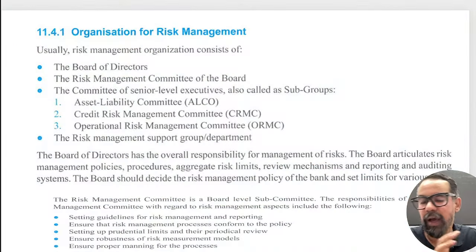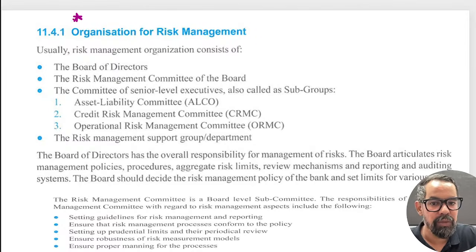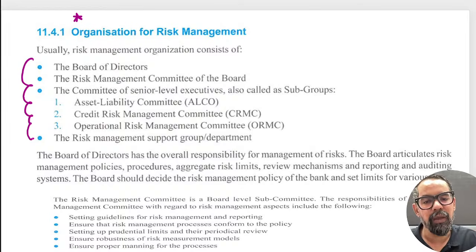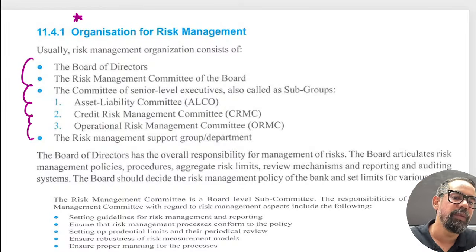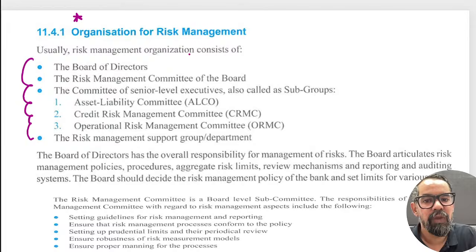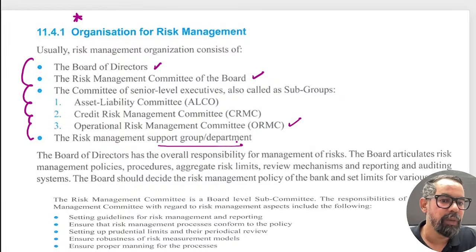So this is the entire structure which is generally part of this, and this structure will get repeated with each and every topic. Their responsibility will differ in cases, like let's say when you're studying operational risk: board of directors, then risk management committee, then operational risk management committee, then support group and departments and others. So that is something.